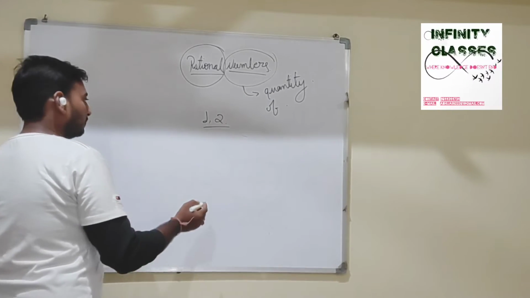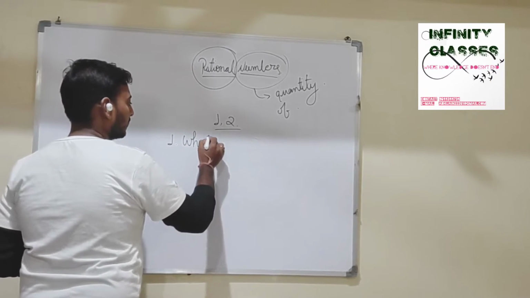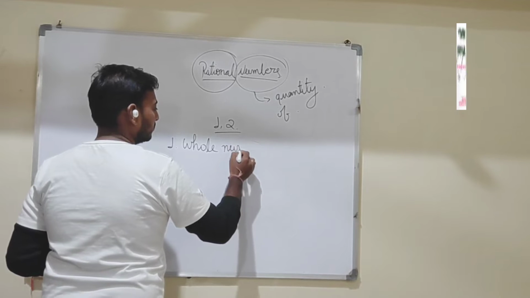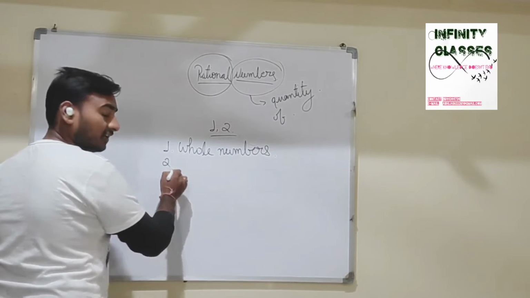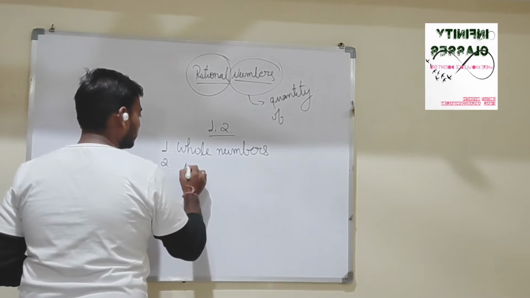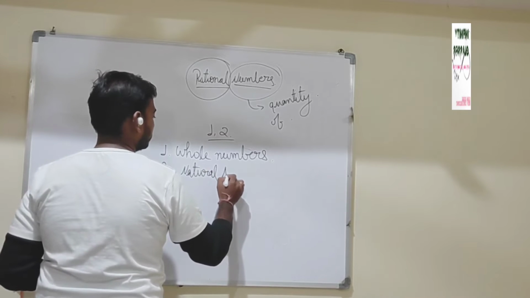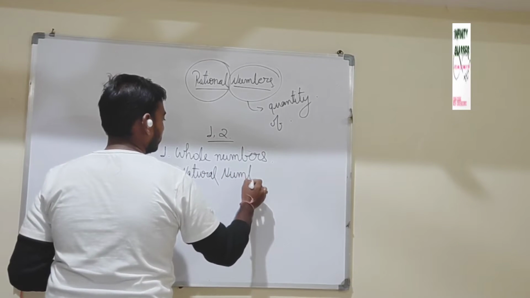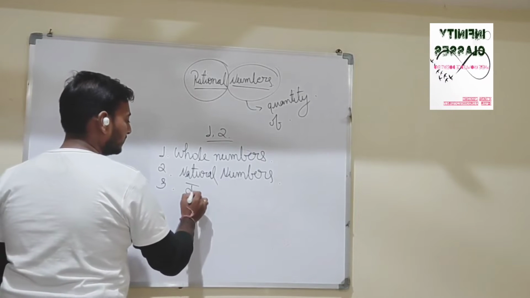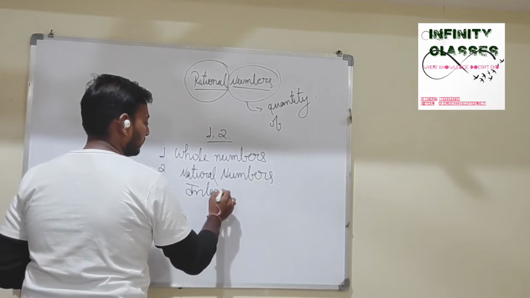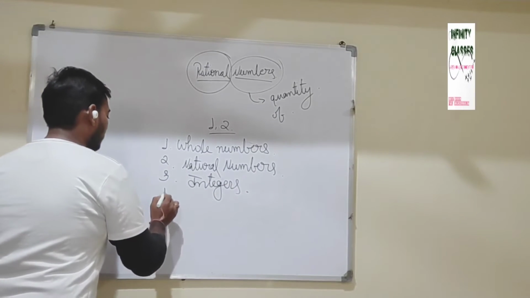There are many kinds of numbers. For example, the first one is whole numbers. The second one is natural numbers. The third one, integers. And the last one, rational numbers.